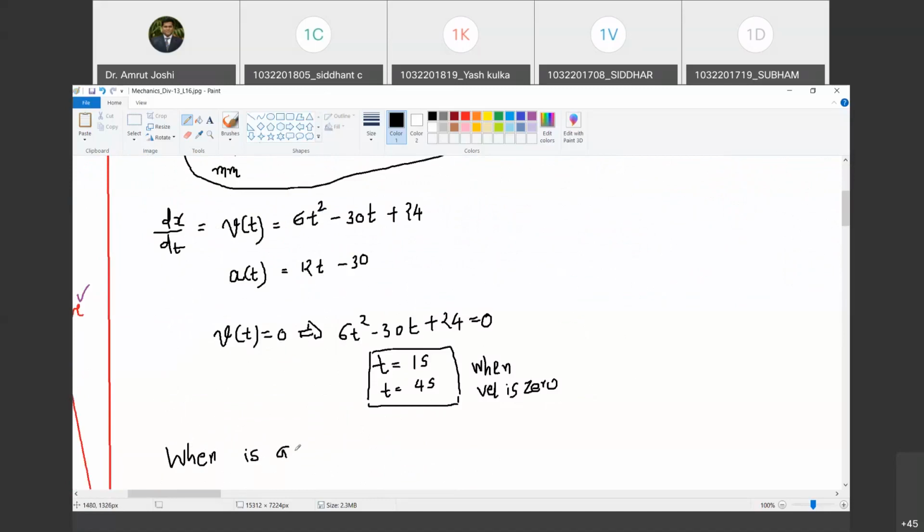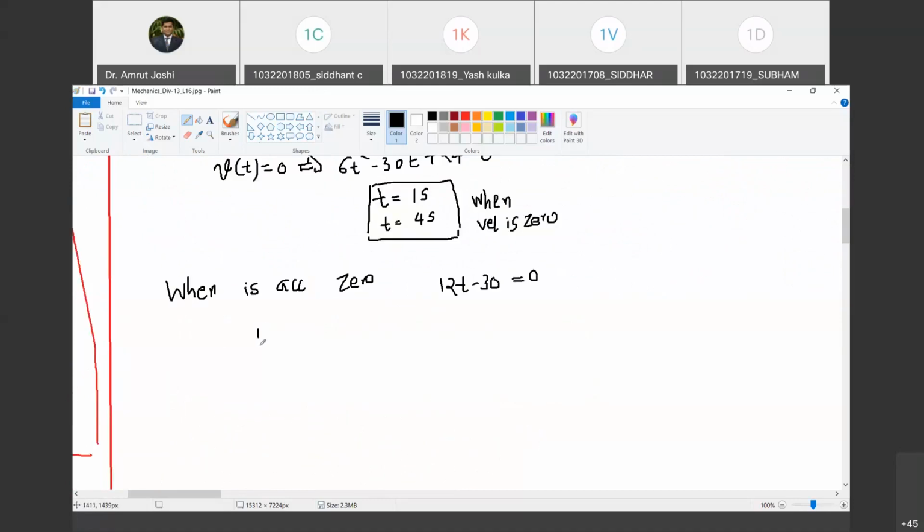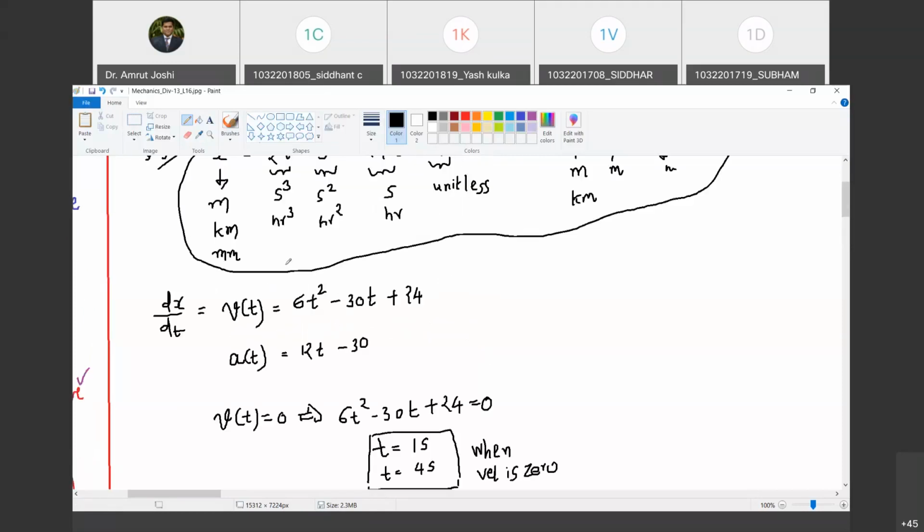So when is acceleration 0? At 2.5 seconds. For that, I will have to equate 12t minus 30 to 0. Happy? Yes, sir. So tell me. 2.5 seconds. So at t equal to 2.5 seconds, we have acceleration 0. Agreed? Yes, sir.